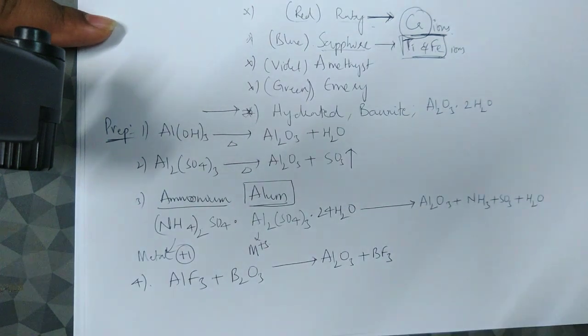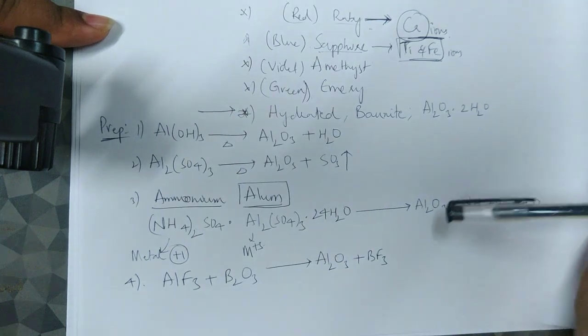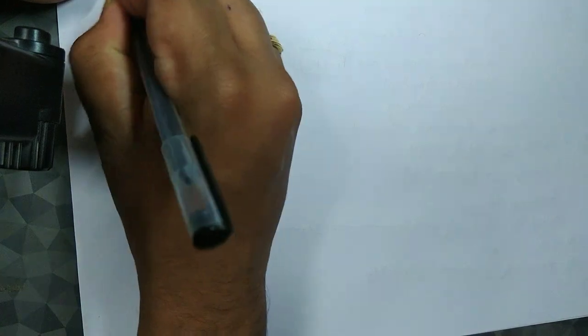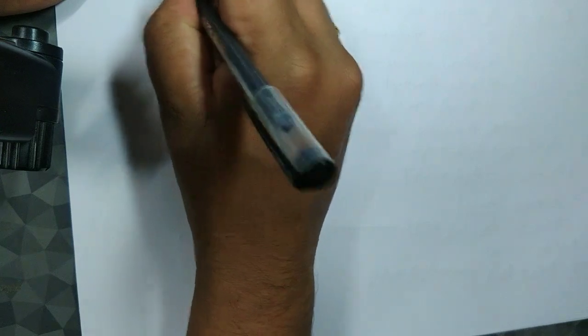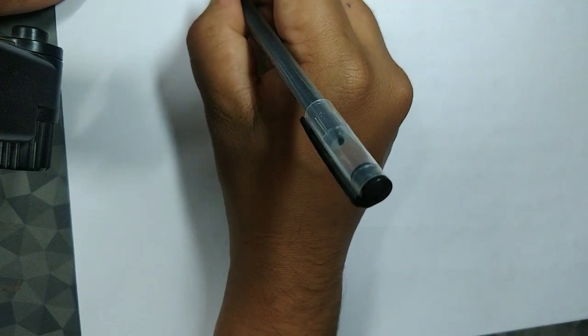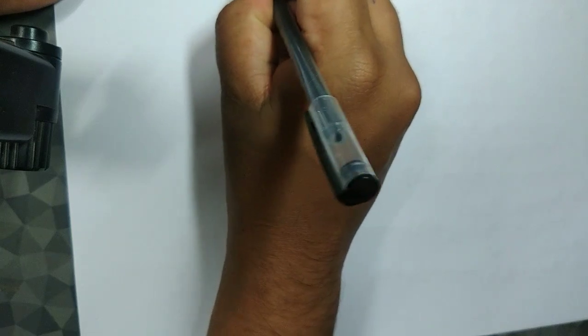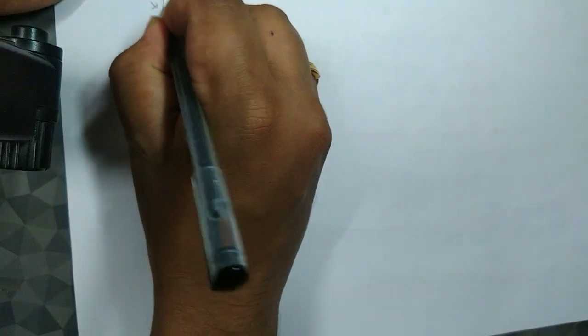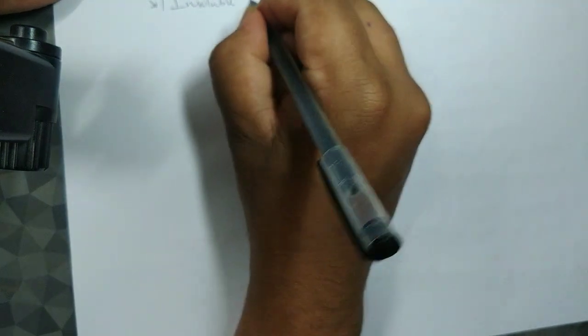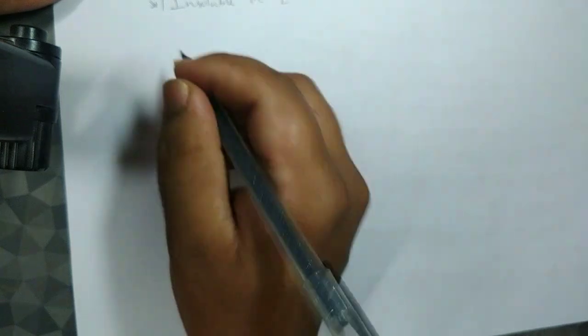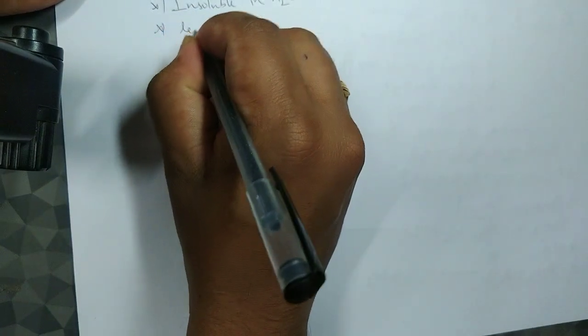Now let's talk about the properties. Very simple properties. In fact, you can easily understand them. Generally they are white crystalline solids, and they are insoluble, that is, Al2O3 is insoluble in water, and it is also less reactive.